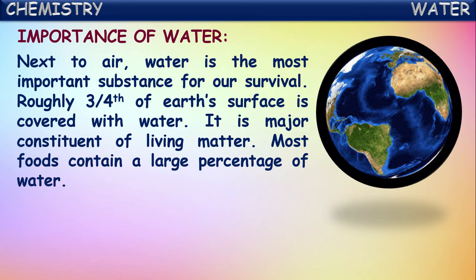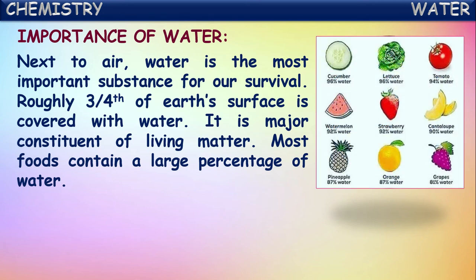In living matter also, the major constituent is water. For example, our human body is made up of around 70% water. And not only that, most of the food items also contain a large percentage of water. All the fruits, vegetables and our remaining food items contain large percentages of water.